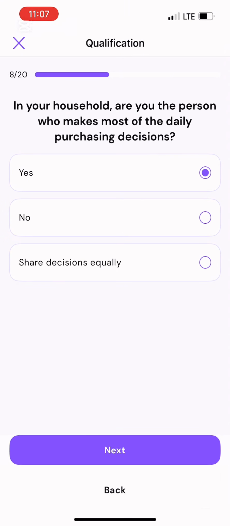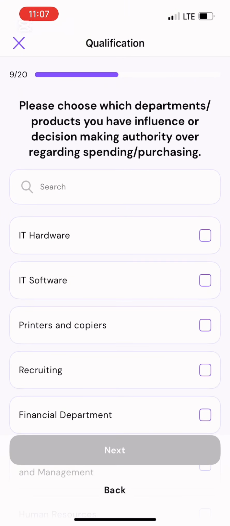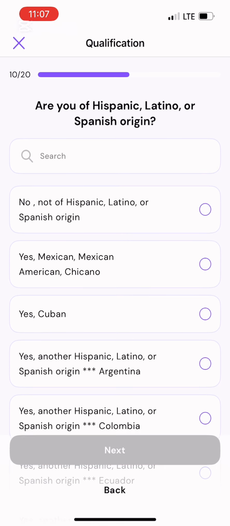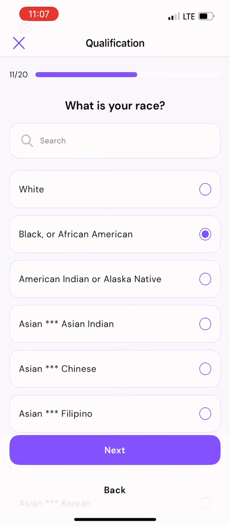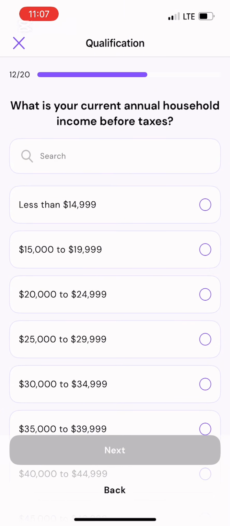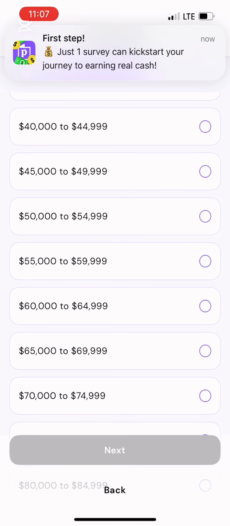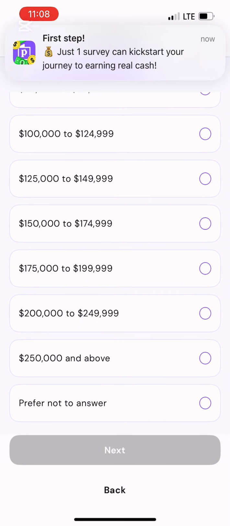Yes. Please choose which department products you have influence over. I'm going to be using human resources, right? Are you Hispanic, Latino? Yes. Mexican, American, Chicano. What's your race? Black, African American. What's your current household income before tax? I'm going to be using 200 to 249,000, right? So you can see.